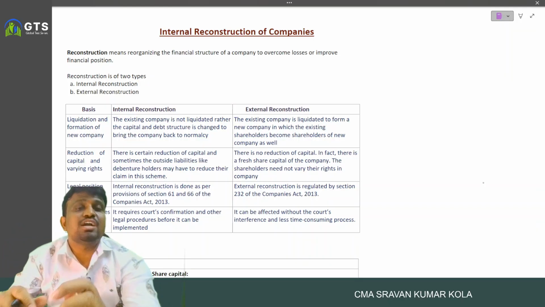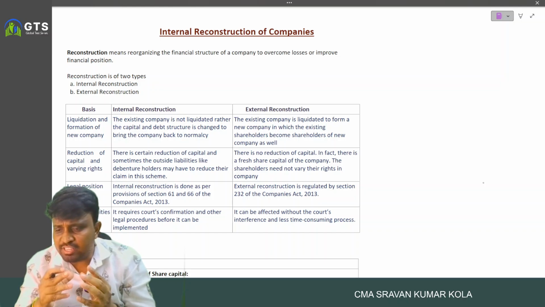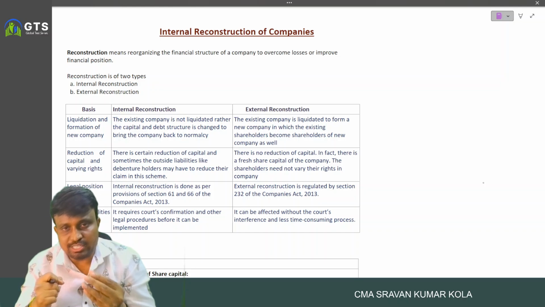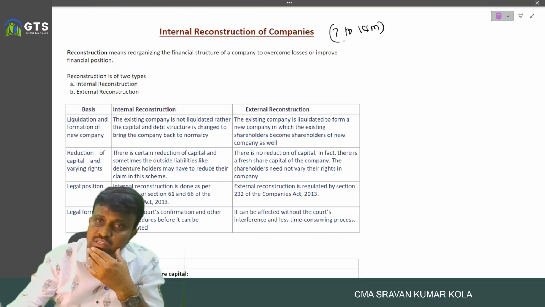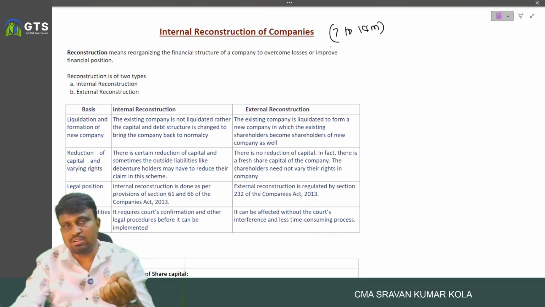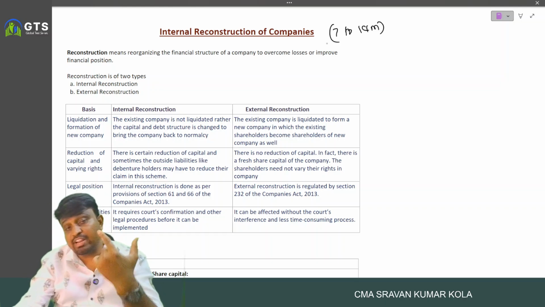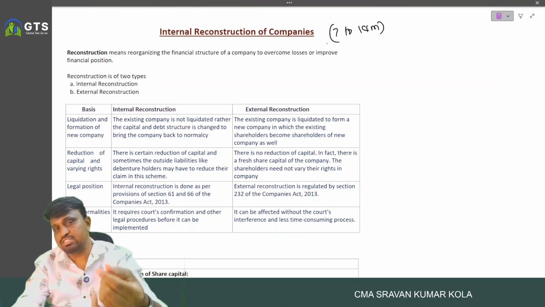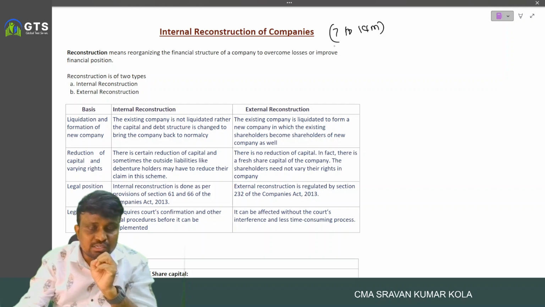So in today's session, I am going to discuss internal reconstruction of companies, one of the important and crucial topics in CA Inter Advanced Accounting. You can expect around 7 to 14 marks from this chapter. Sometimes you have a 7 marks bit and sometimes a full question for 14 marks. Frequently you have one question from this chapter in the Advanced Accounting paper, so don't ignore this topic.